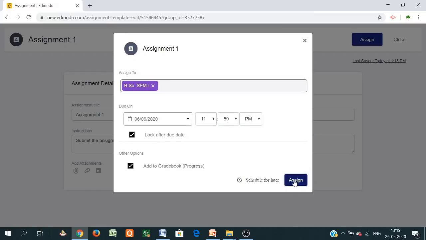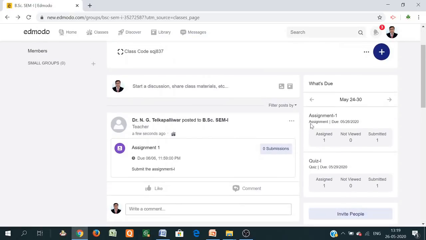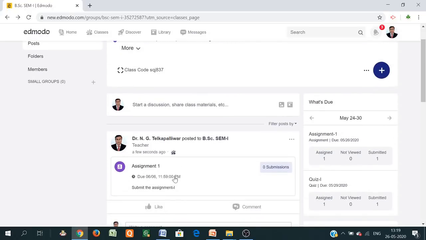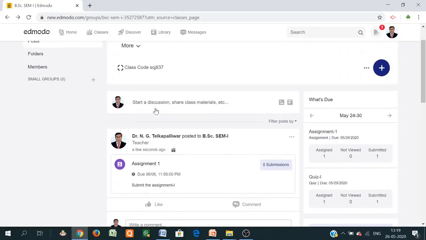So I am just assigning it now itself. So the item has been sent. In this way you can find the assignment that is given. This is the assignment which is shown here, and the student can view, click, solve the assignment and resubmit from the Edmodo platform. So this is one way.